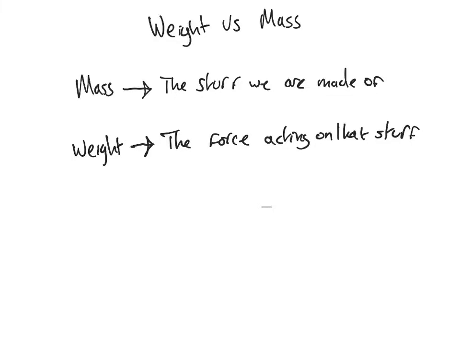So we've got these two different things. Now, mass, the stuff we're made of, is measured in kilograms. And the weight, which is the force that's acting on that stuff, in this case gravity, is measured in newtons. Okay, but there's a relationship between the two. And the third part of the relationship is the gravitational field strength.